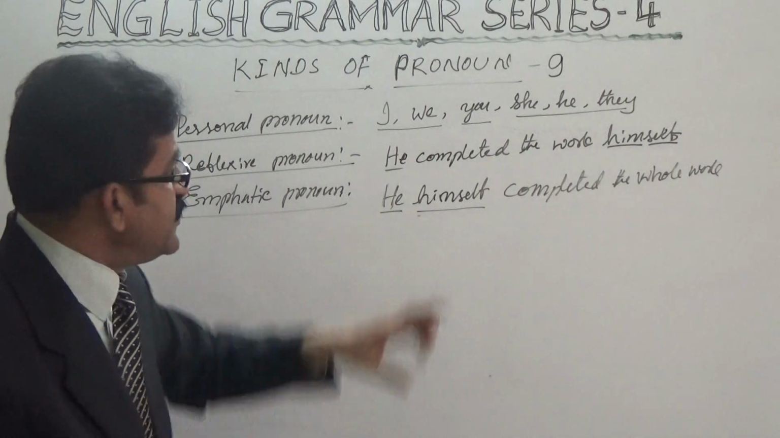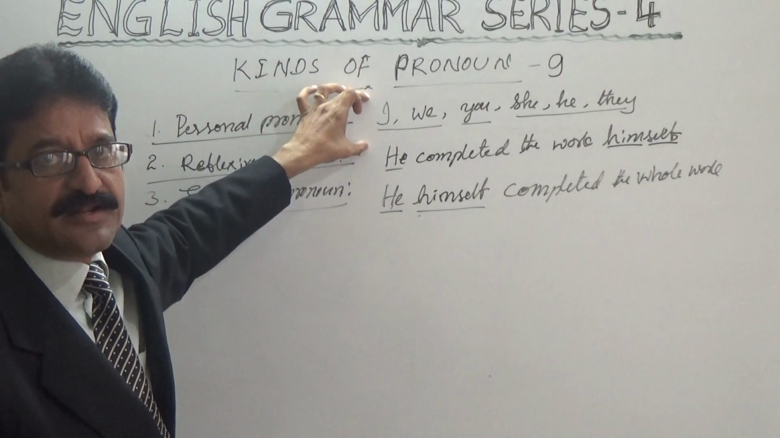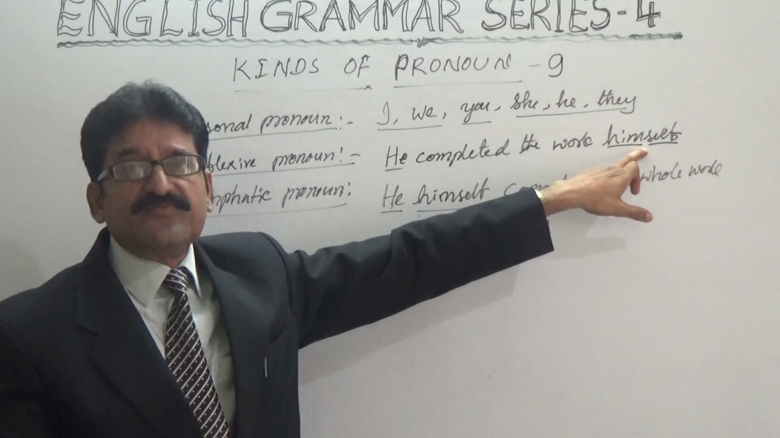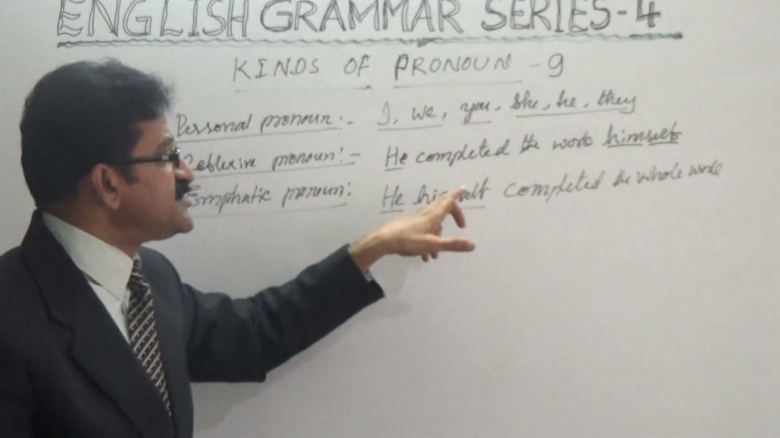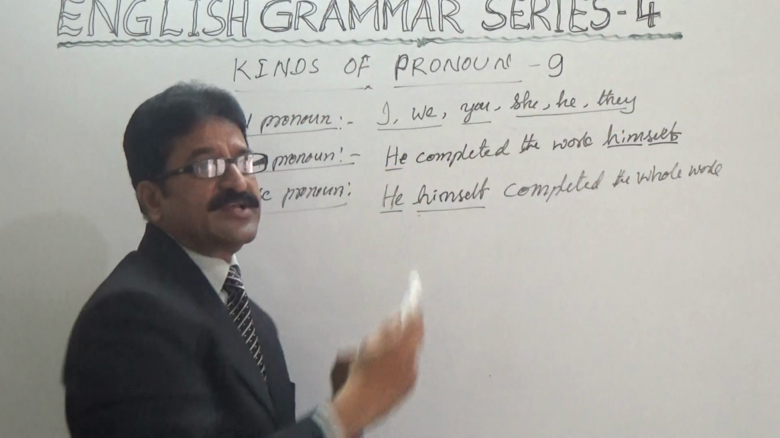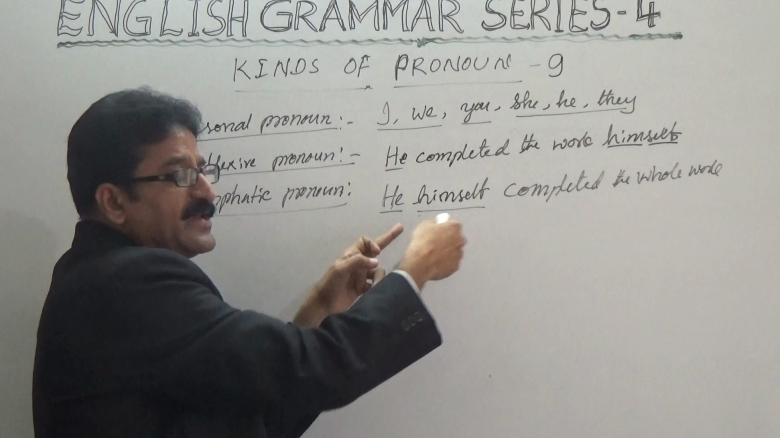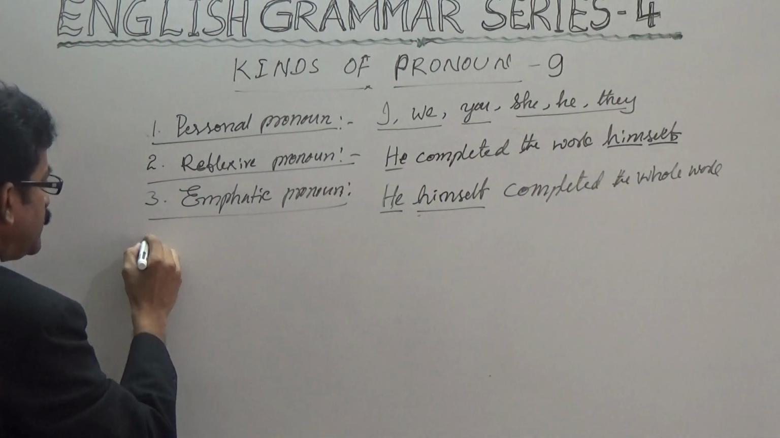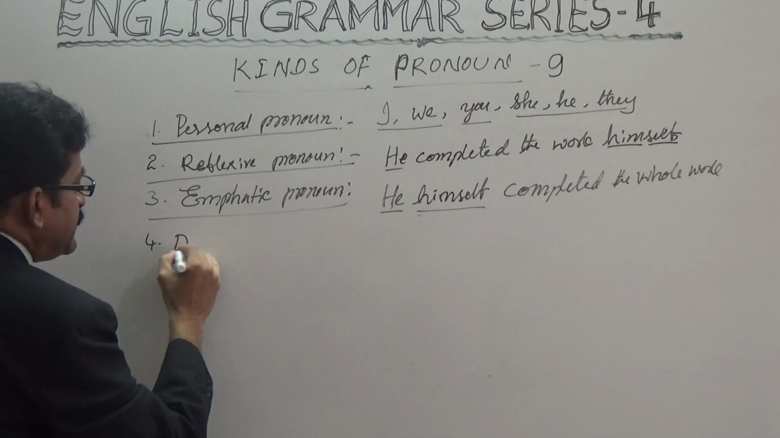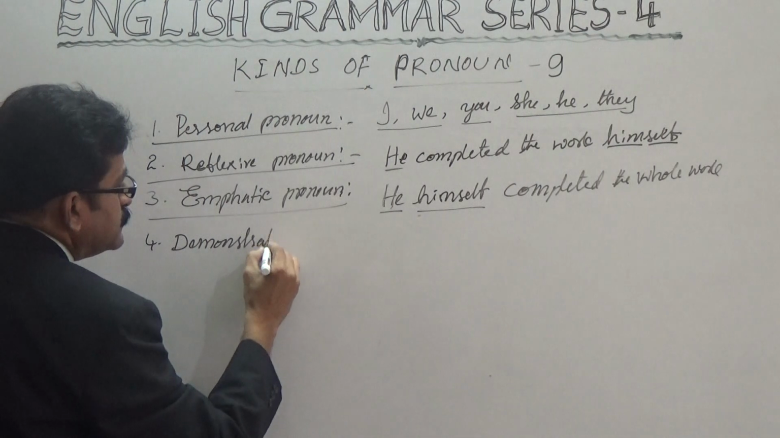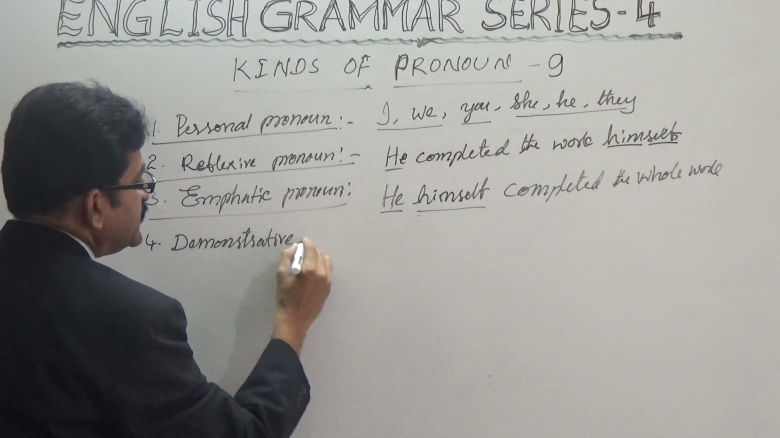Is it clear? The first one refers to persons, people. And the second and third use self for the singular pronoun and selves for the plural pronoun. If it is reflecting like this, it is called reflexive pronoun. If it is emphasizing like this, emphatic pronoun. Is it clear? And the fourth one is called demonstrative pronoun.